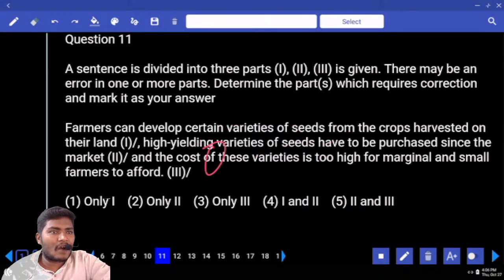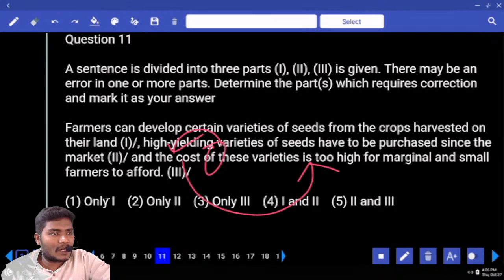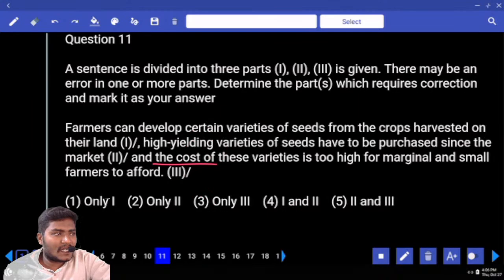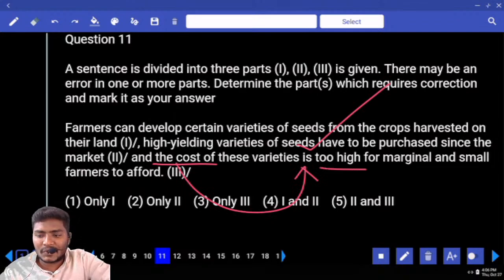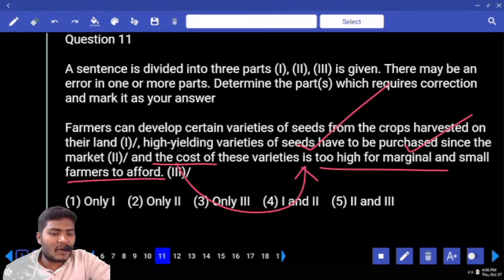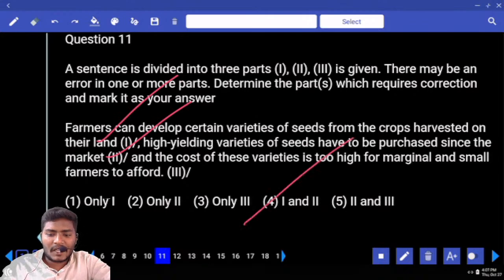Why is there of in between? Whatever the noun that is before of, only that must be connected to the verb. Before of, is that singular noun or plural noun? Singular. Must be combined with only singular. The cost of these varieties is too high for marginal and small farmers to afford. All the remaining sentence is correct. So the error only comes with the first one as well as the second one. You can go with the fourth one.